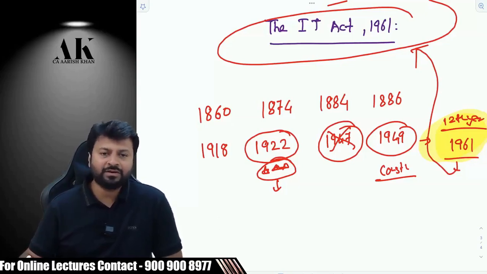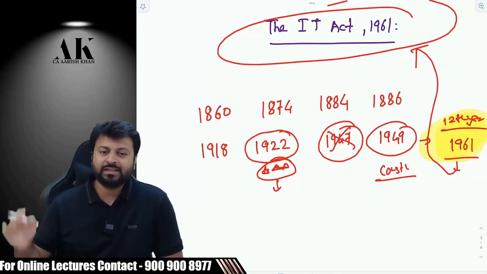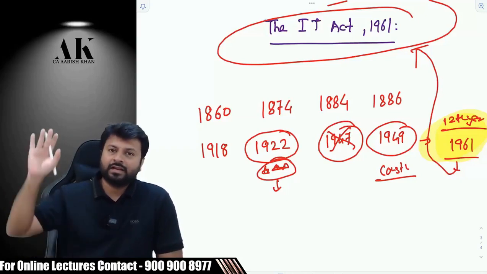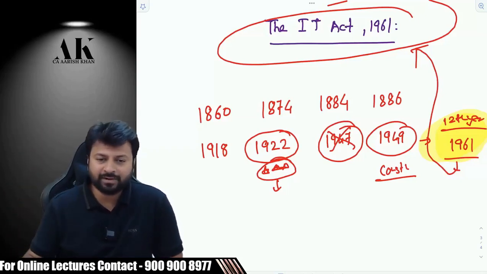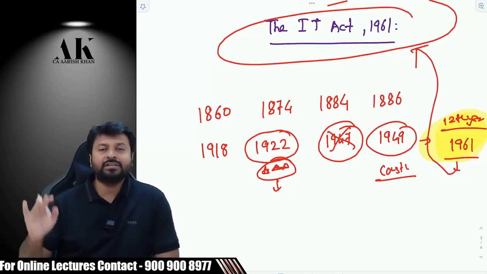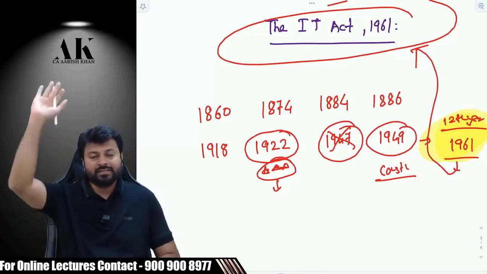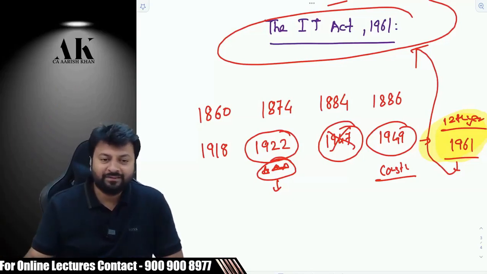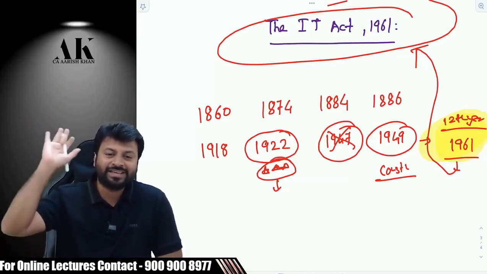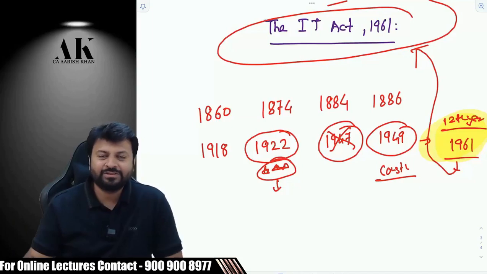So just for your kind information, the government is in talks to bring a new law. They have also made a committee, but the government is very slow in India. Once they think to bring a new law, they at least take 15 years to make it implemented. Like GST. The government thought of bringing GST in 2003. When did it come in practice? In 2017, after 14 years. So we don't have to worry. Till the time the government brings the new law, we all are going to clear our CA final exams.